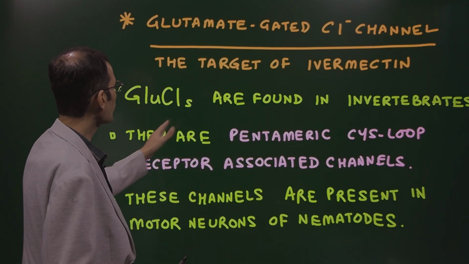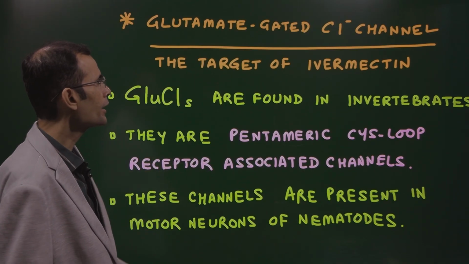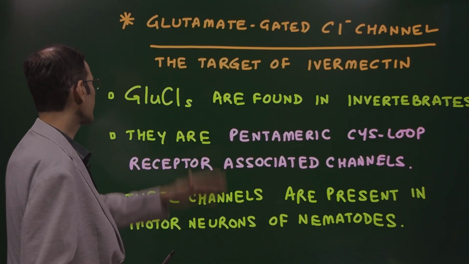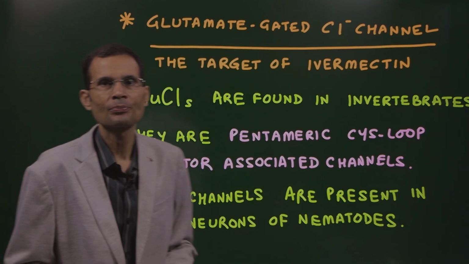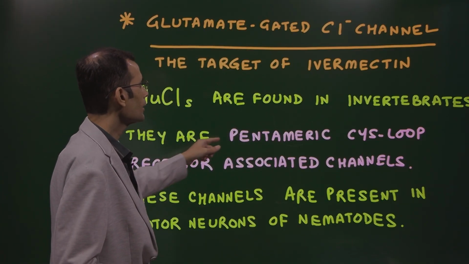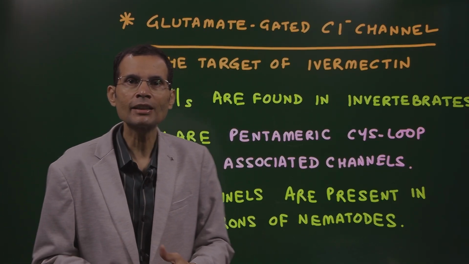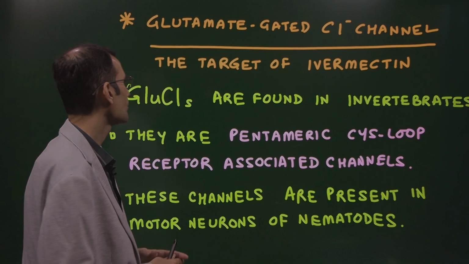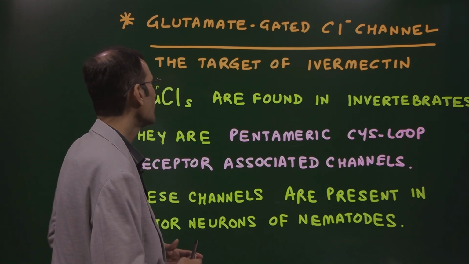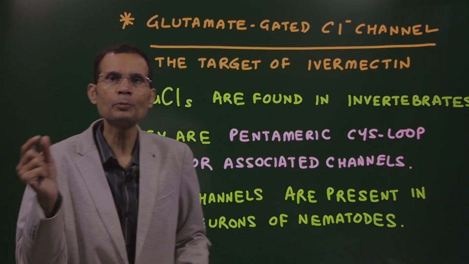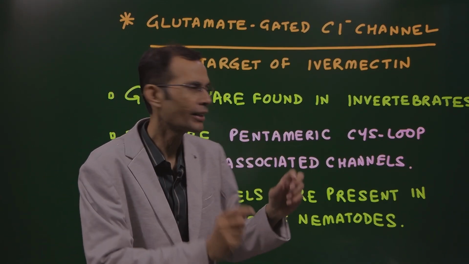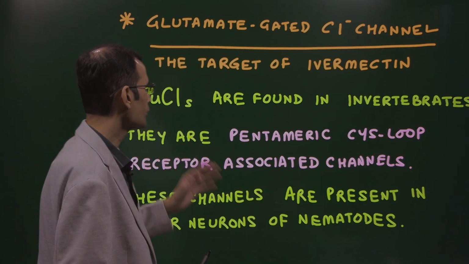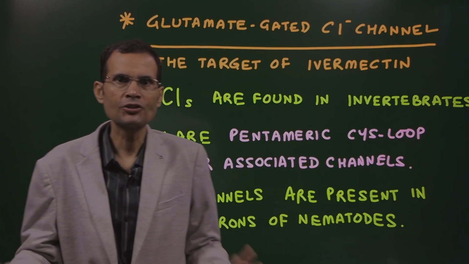Now these glutamate gated chloride channels, GluCls, are found in the invertebrates, as I mentioned just now. They are pentameric cis loop receptor associated channels. Now let me just explain this quickly. Ligand gated channels are generally pentamers, 5 subunits. So those channels, or the receptors and associated channel, are pentameric proteins. They are also called cis loop receptors because they have got 2 cysteine residues, that is cis, with a disulfide bridge, so making a loop. So it's a cis loop receptor associated channel.